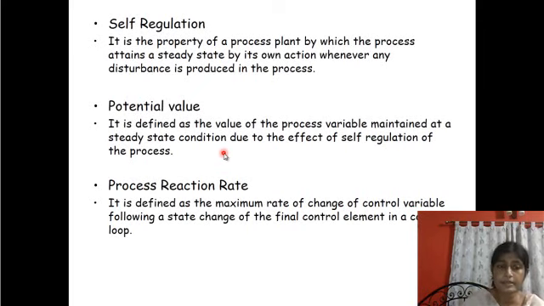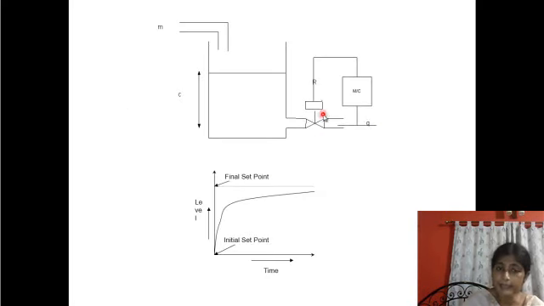Next is process reaction rate. Process reaction rate is defined as the maximum rate of change of the control variable following a state change of the final control element in a control loop. Be clear about the process reaction rate. This is the maximum rate of change of the control variable following a state change of the final control element in a control loop. Say for this example,